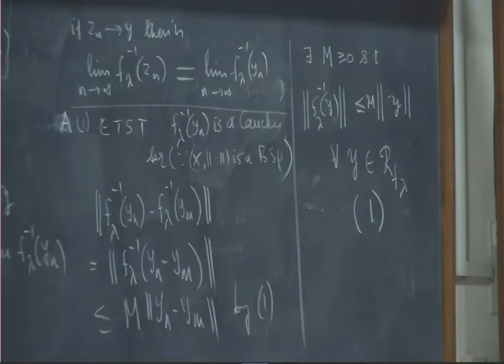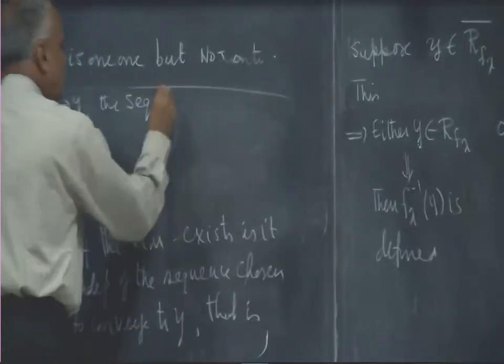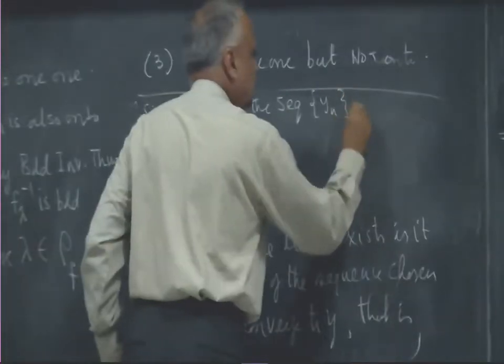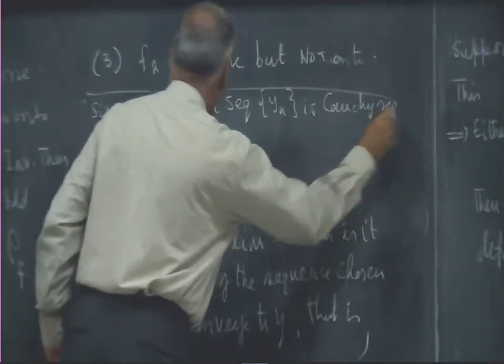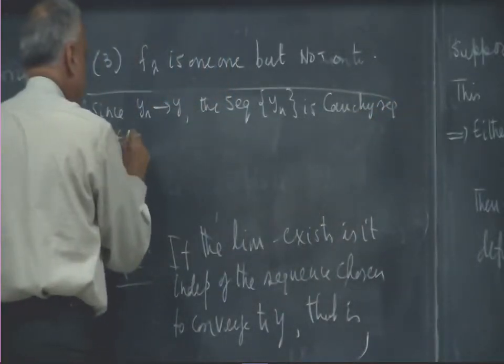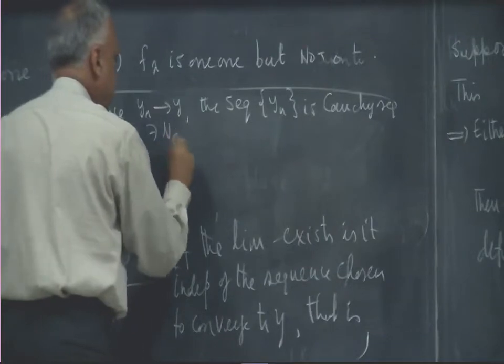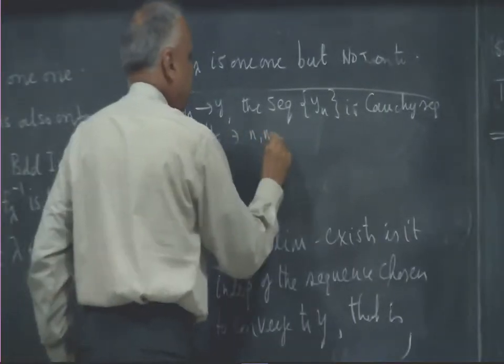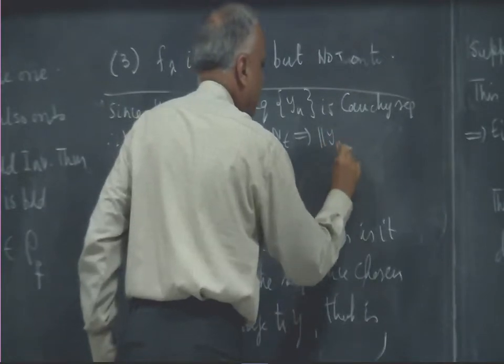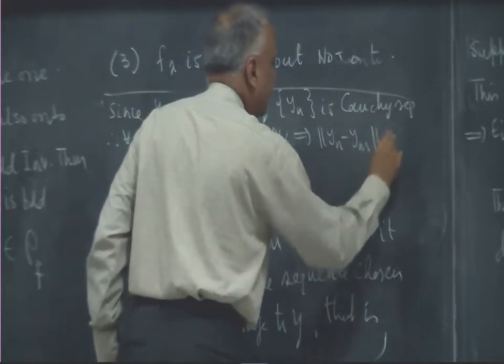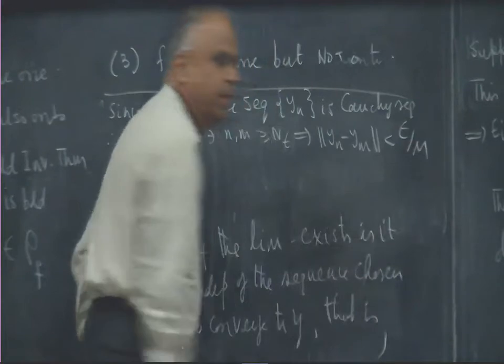Since yn converges to y, the sequence yn is a Cauchy sequence. Therefore, for every epsilon positive, there exists an n epsilon such that for n and m greater than or equal to n epsilon, I can make it as small as I want and I will make it less than epsilon by m.